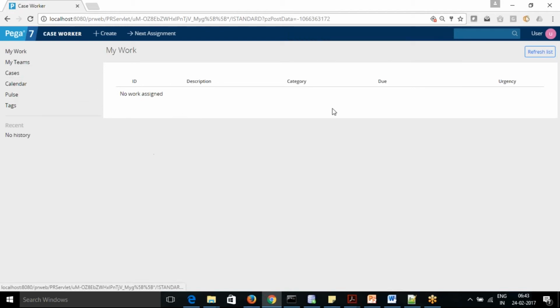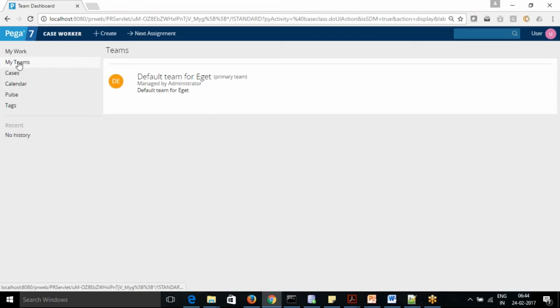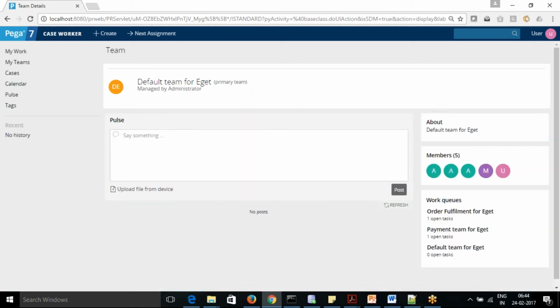So you can see that he doesn't have access to any task now, right? We have created some tasks, but if it is not assigned to him, he will not be able to see that here, right? So if you want to see the work here, he can see that here, okay? Order fulfillment, payment team, one task is there, right?